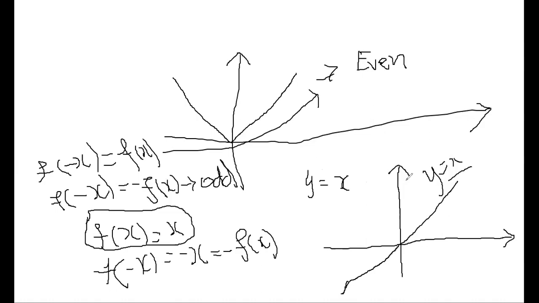If the curve is symmetric about the origin, so is it symmetric about this point, 0, 0? This is the origin, right? Symmetric means just a mirror image. If you take an upper curve, the lower curve will be the mirror image of that one. That's why, if it is symmetric about the origin, we can say that the function is an odd function. Is it clear?